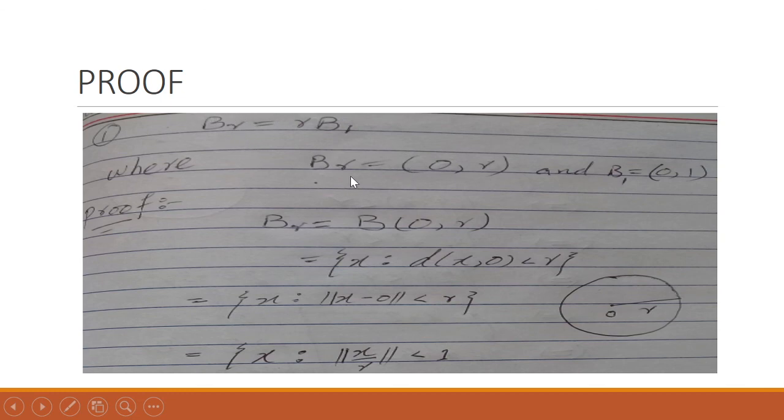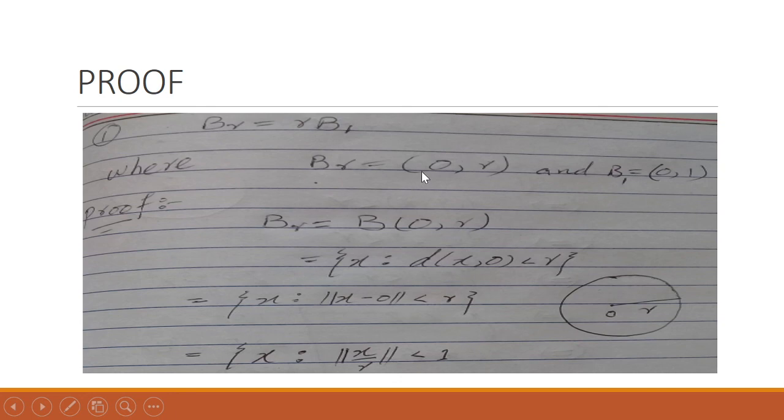This is the open ball centered at origin whose radius is r, and similarly B_1 is the open ball whose center is origin and radius is 1.